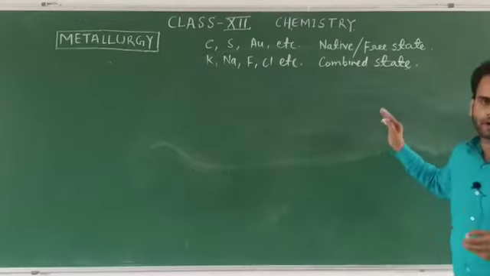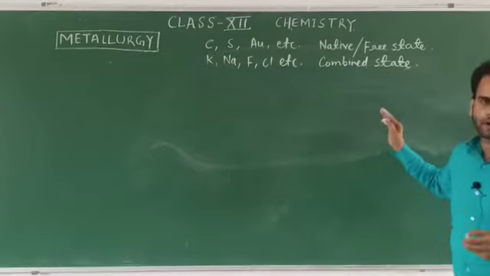So we can say that all minerals are ore. Exactly not, but we can say that all ores are minerals. All ores are minerals because they are the few kinds of minerals from which we can get the desirable metal.